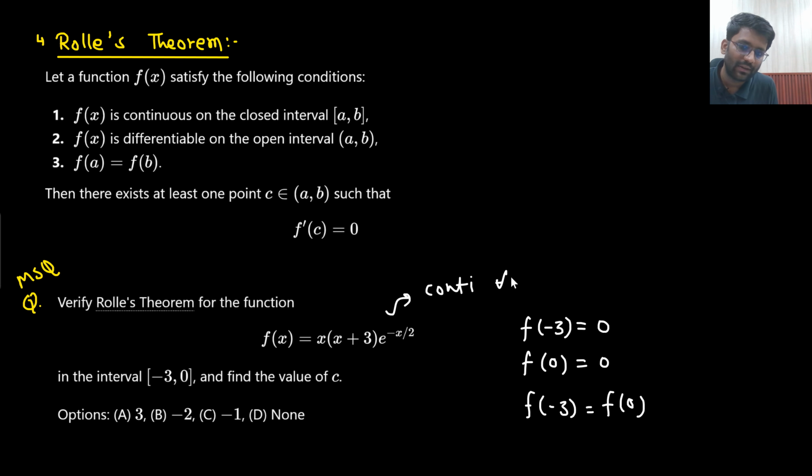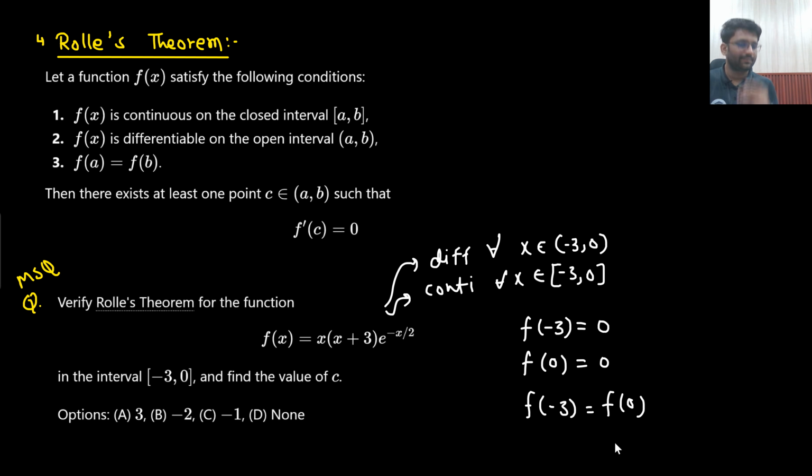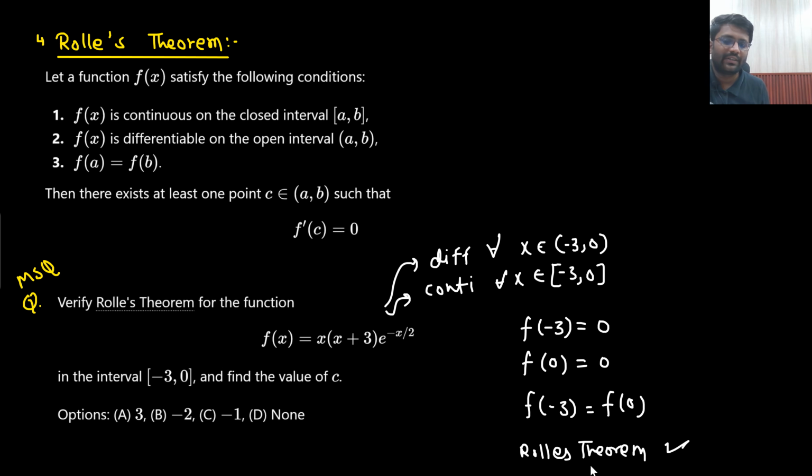Continuous for all x belonging to [-3, 0], and differentiable for all x belonging to the open interval (-3, 0). So everything is satisfied. Yes, Rolle's theorem can be applied. So what Rolle's theorem would say is that differentiate the function, then put x equals c, and that should be equal to 0. So can I differentiate this function?